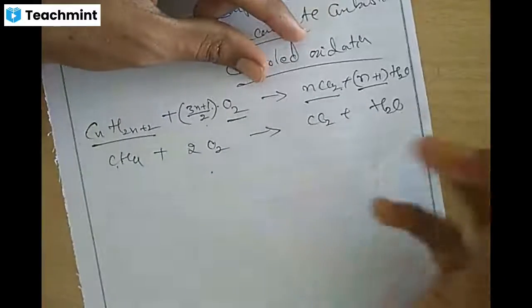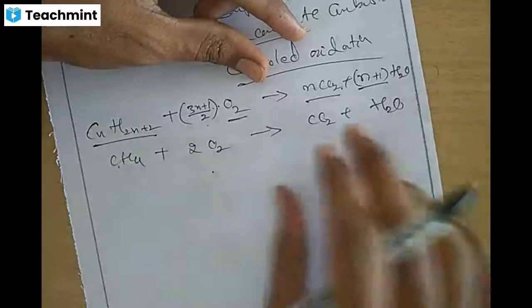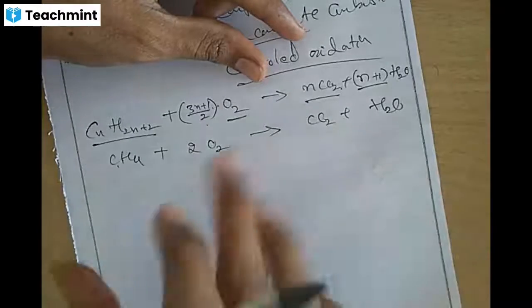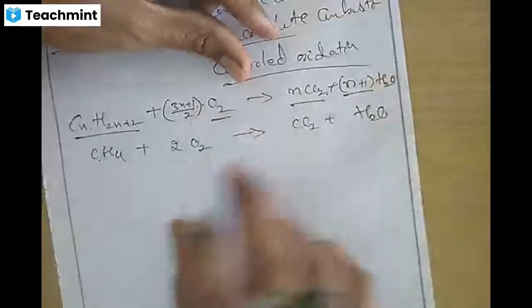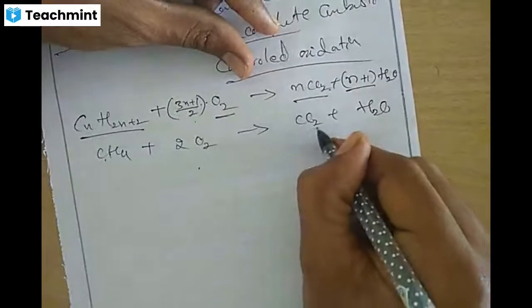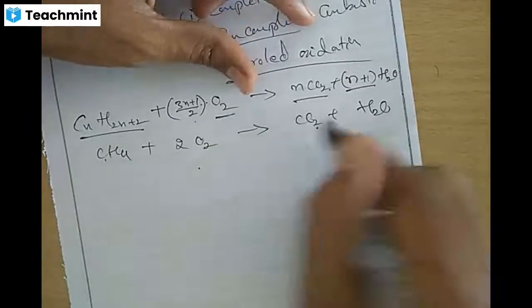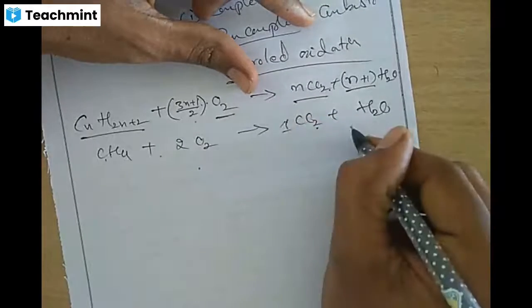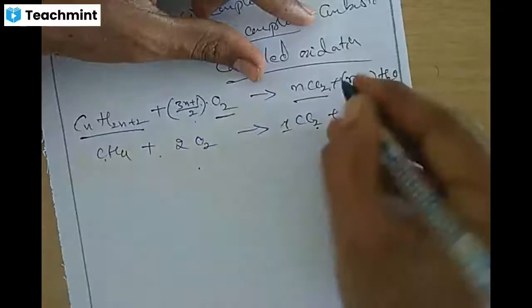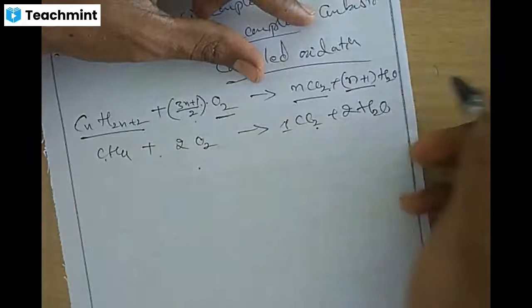carbon dioxide. In the presence of oxygen, air or an oxygen atmosphere, it will form carbon dioxide, CO2 for n equal to 1, plus n+1, that is 2 H2O, plus heat.